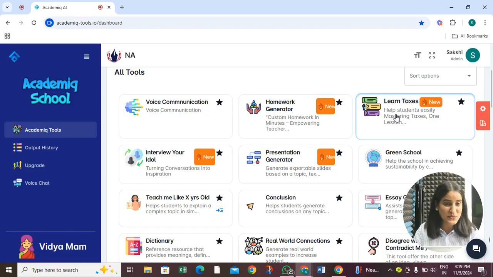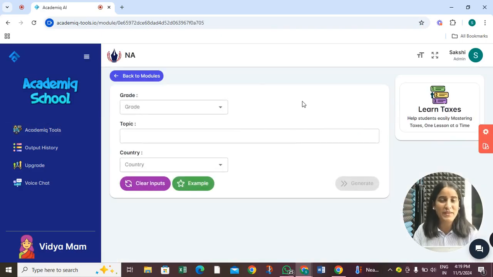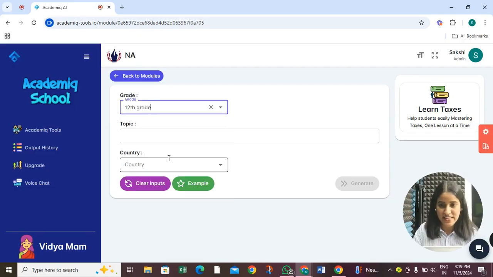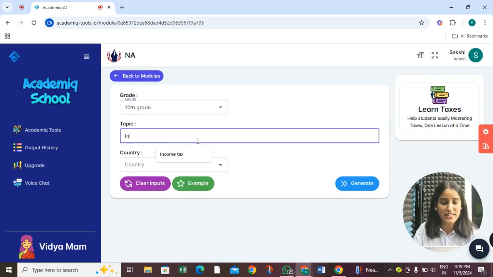Now, to access the tool, you first have to click on the segment named Learn Taxes. Right after it, you only have to fill in three details. The first one is the grade your student is in, let's say 12th grade. What about the topic? Let's say the topic is income tax. I want my students to learn what income tax is easily.